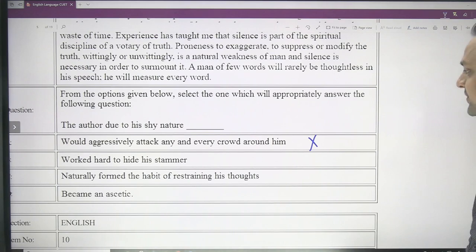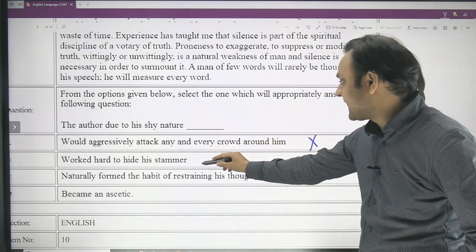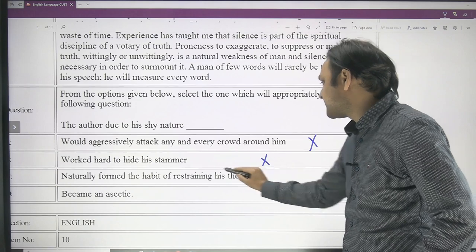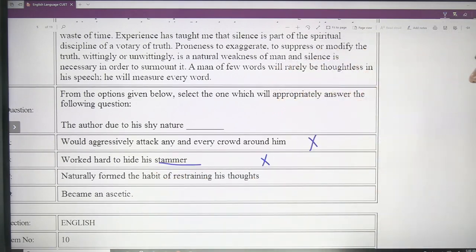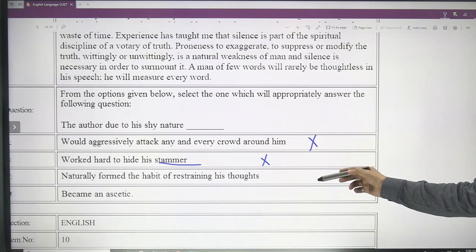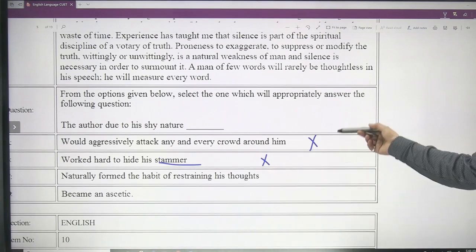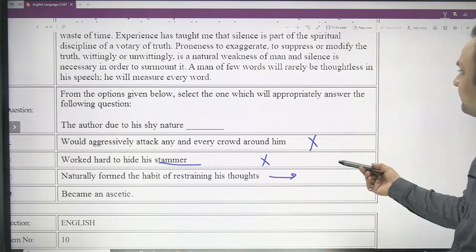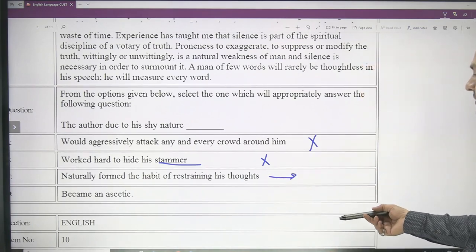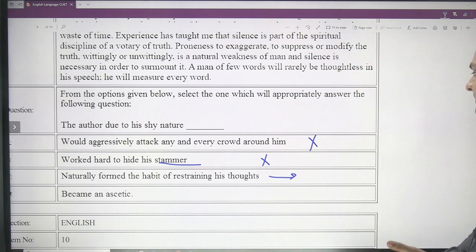The author due to his shy nature worked hard to hide his stammer. Nothing about the stammer has been mentioned in the passage, so this is something which is not present in the passage. And naturally formed the habit of restraining his thoughts. Yes, it is something that was also mentioned in the passage. Because of his shy nature, the author was able to form naturally the habit of restraining his thoughts.